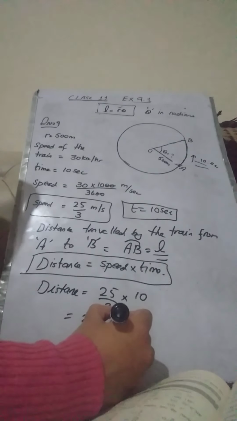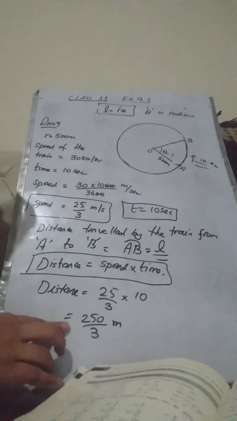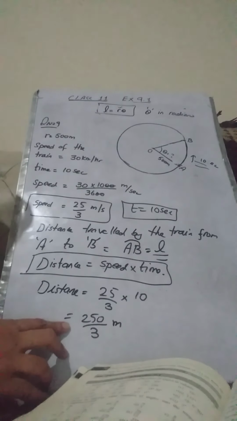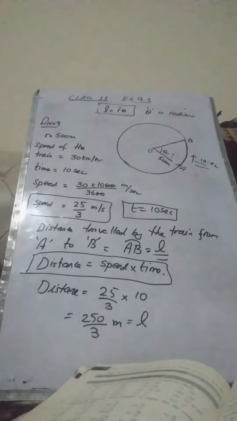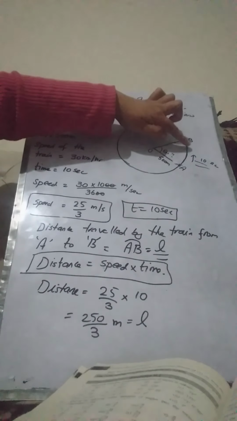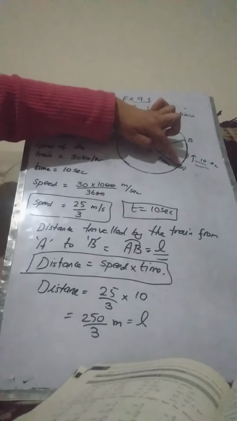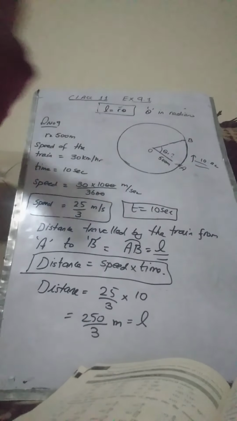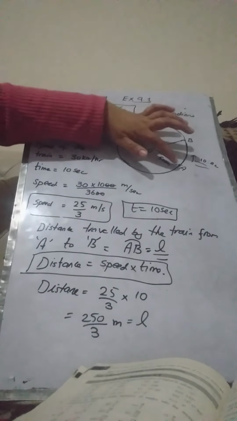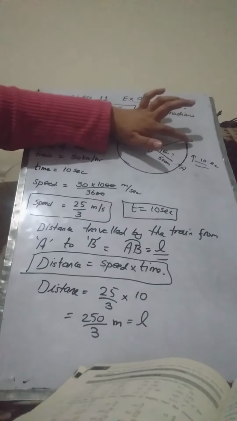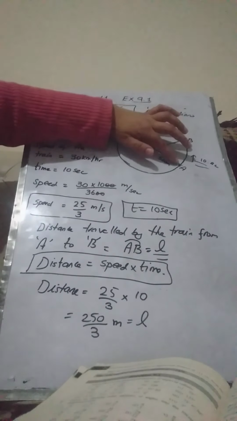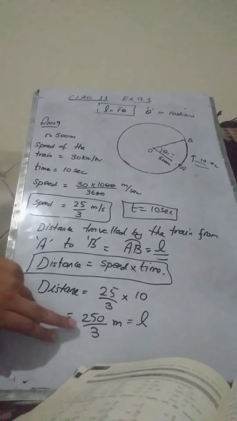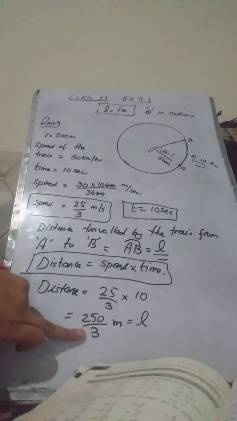This is the speed, and this is the distance of the moving train. Now this is actually equal to the arc length, because this arc length is also the total distance from here to here. Okay, length and distance are the same thing. So the length of this arc is determined by the distance traveled by the train from point A to point B, which we have already calculated. So now we know what L is.